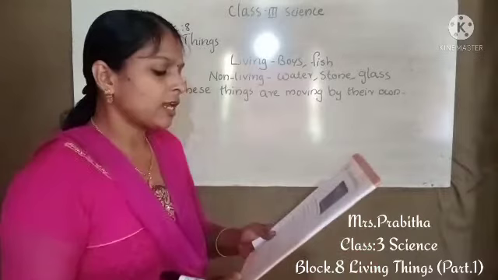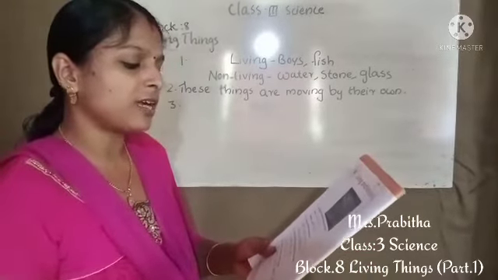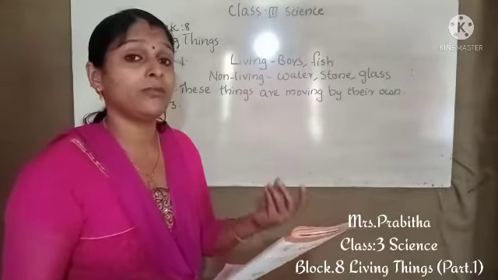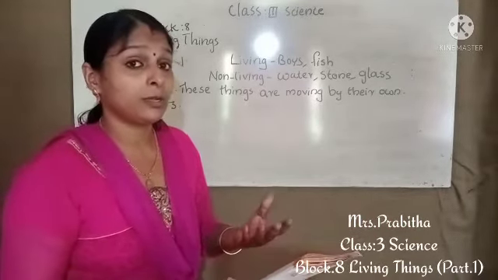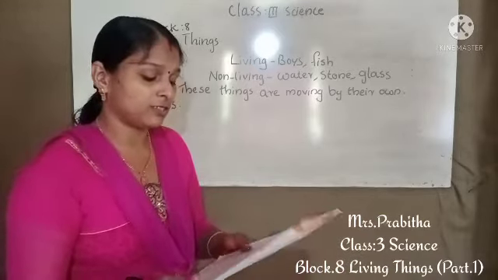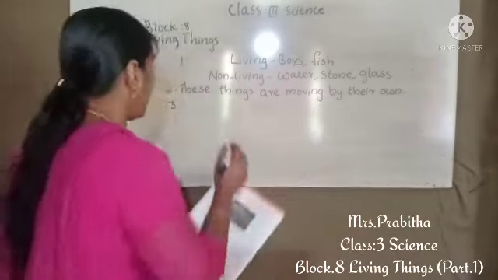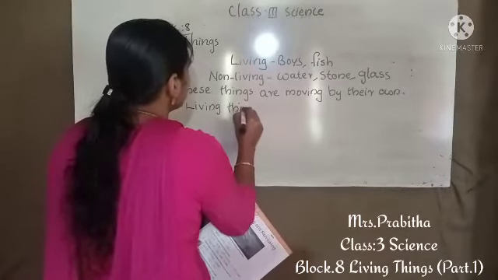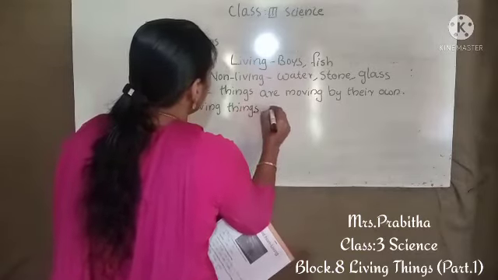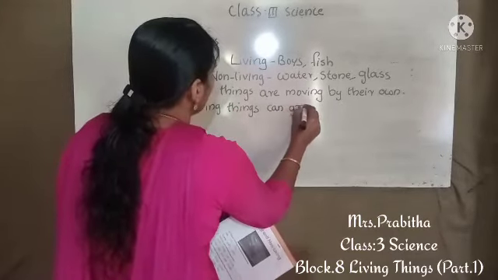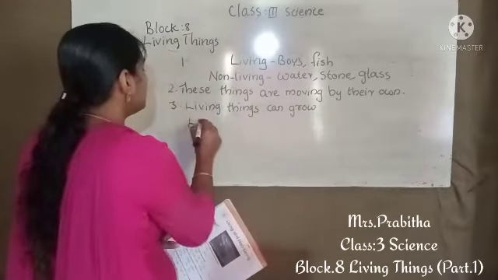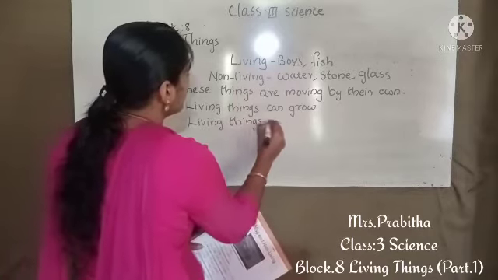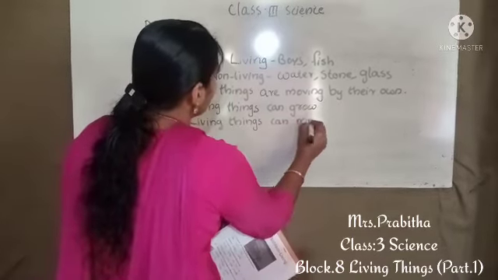Then third question: write 2 ways in which living things are different from non-living things. Many ways we can write. Living things can grow, living things can feel, living things can move. Any 2 ways we can write. Living things can grow. And one more we can write: living things can move. So any 2 ways you can write, children.